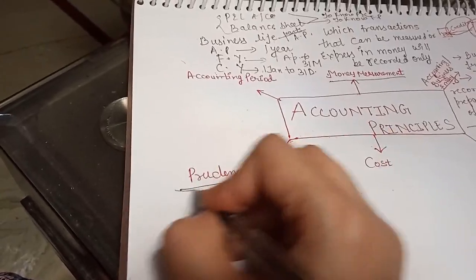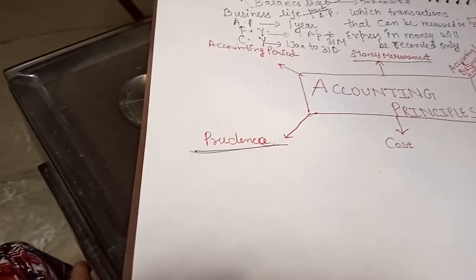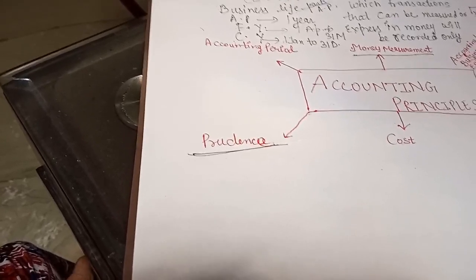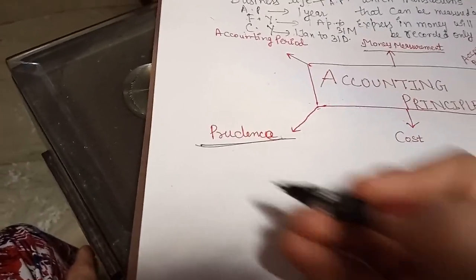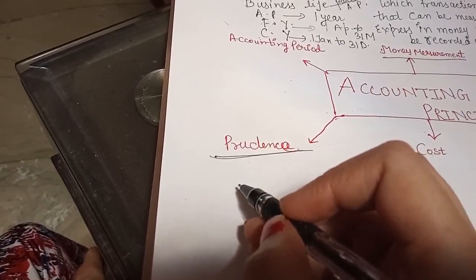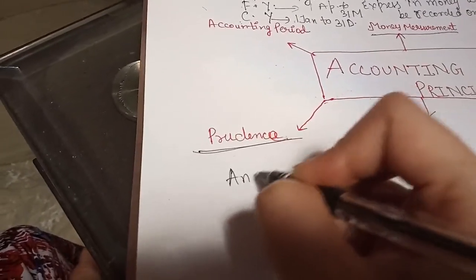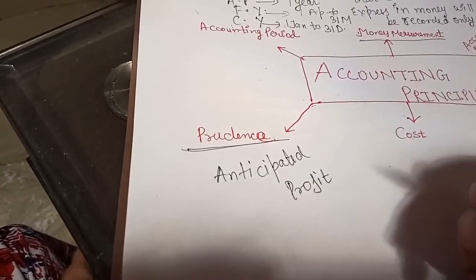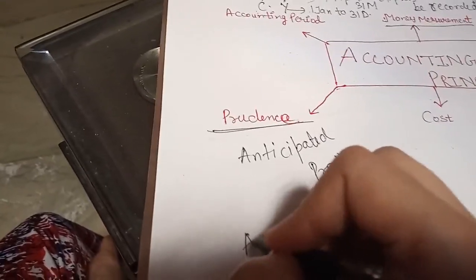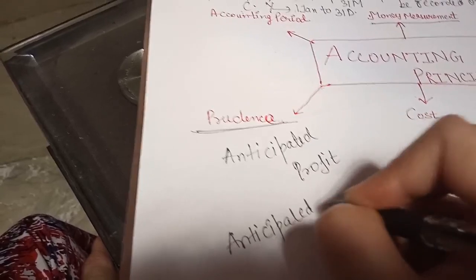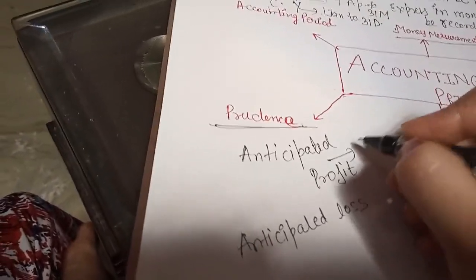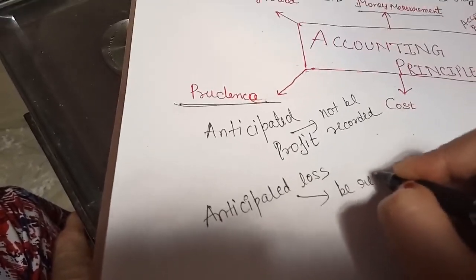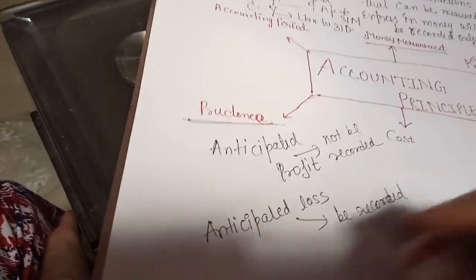Now come to the next principle, prudence principle. According to this principle, in generally accepted accounting principles, we have decided that all the businesses are using this: anticipated profit will not be recorded, but anticipated loss will be recorded immediately in the business accounts.